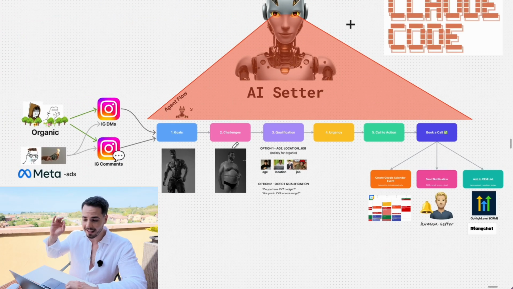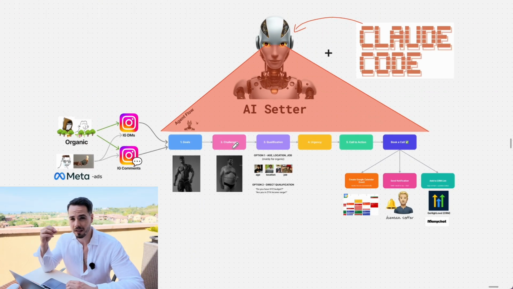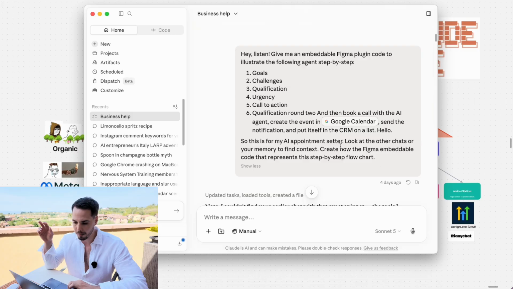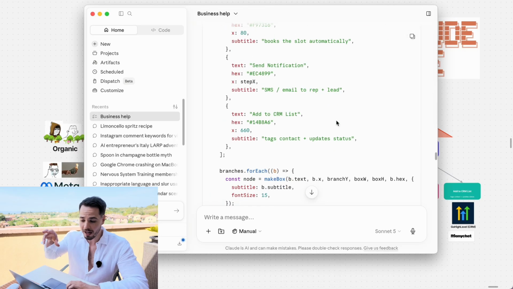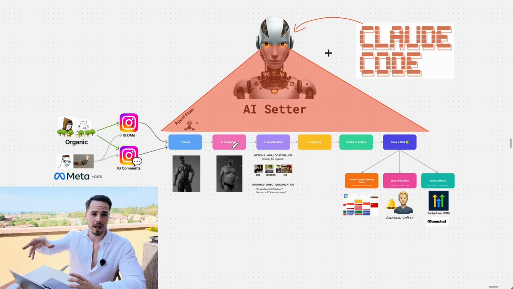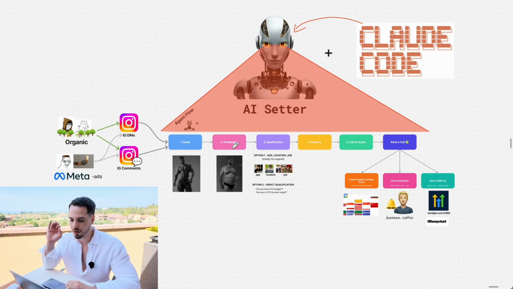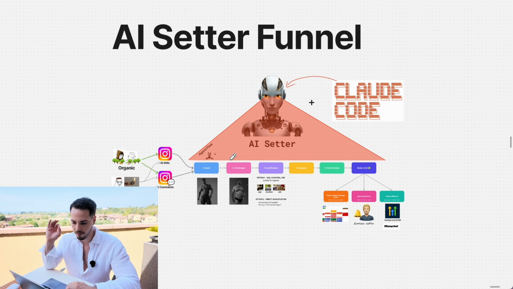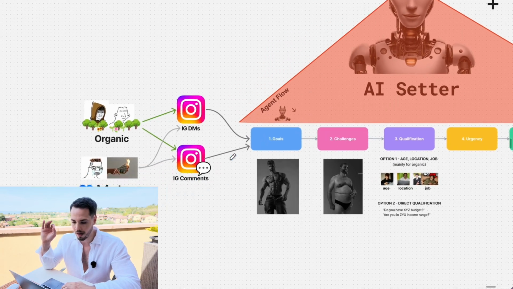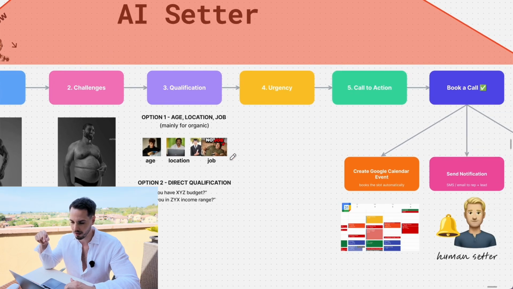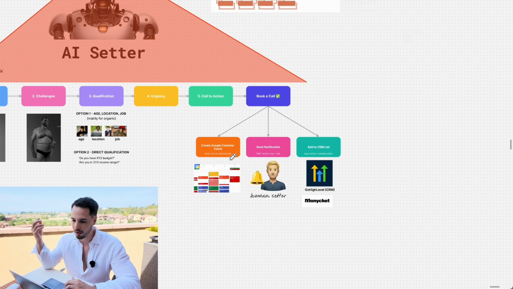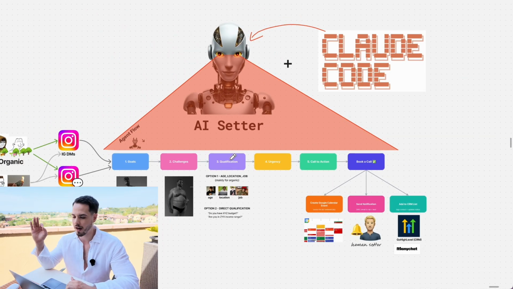I created 80% of this whiteboard with Claude. I'm going to show you my prompt. I'm going to show you the code that Claude generated for me that I could embed into Figma to create this beautiful whiteboard. And I'm going to show you this AI Setter funnel that's going to turn your Instagram leads into booked calls through this series of objectives and qualification, so you can make a bunch of money and you can fire your entire setter team.